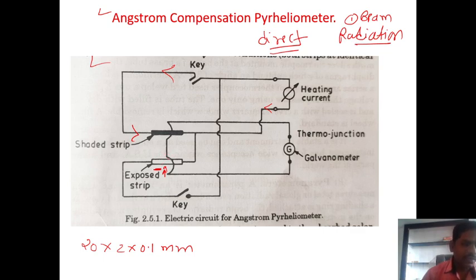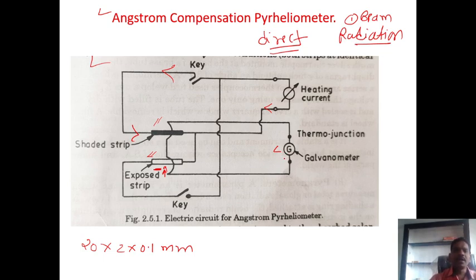So it is shown in the figure under a steady state condition. Steady state means both the strips are at an identical temperature. The energy used for heating is equal to the absorbed solar energy. And thermocouples on each blackened strip are connected in opposition through a sensitive galvanometer. If you observe, a galvanometer is used, or a null detector, to test for equality of temperatures. With the help of this galvanometer, if both have the same temperature, there is no deflection, a null deflection inside the galvanometer.